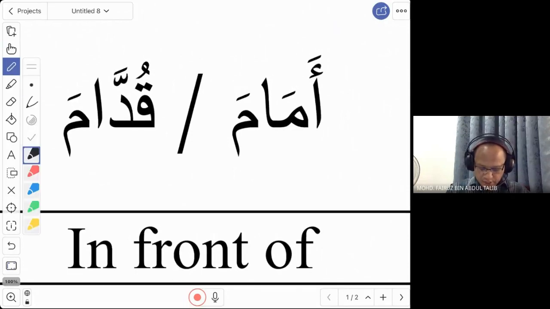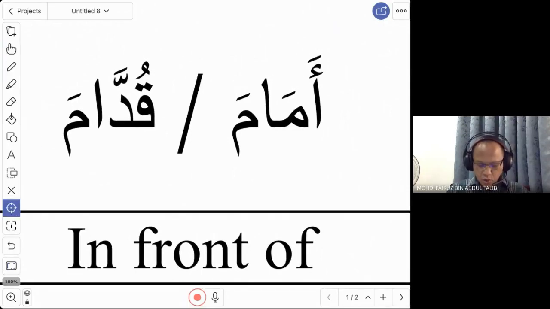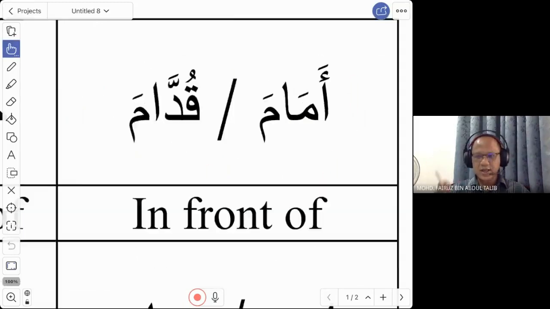Another word that means in front of is Quddam. This word is not popular in the textbooks, but among the Arabs it is very popular. So they use this word a lot. They say Quddam, in front of. They also say Amam. But in the textbook, you will only see this word. But Quddam is also used. So it is up to you. You can use Amam or Quddam. But as I said, most of the time we will use amam to say in front of. That is the first one, amam.